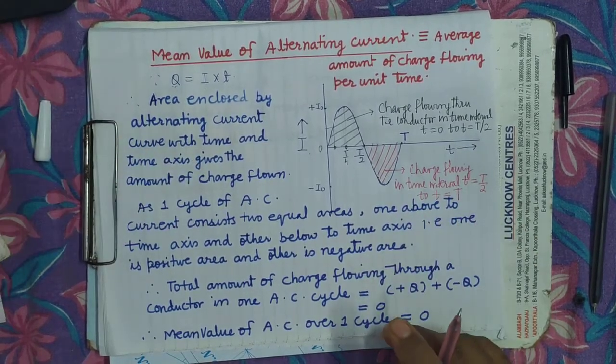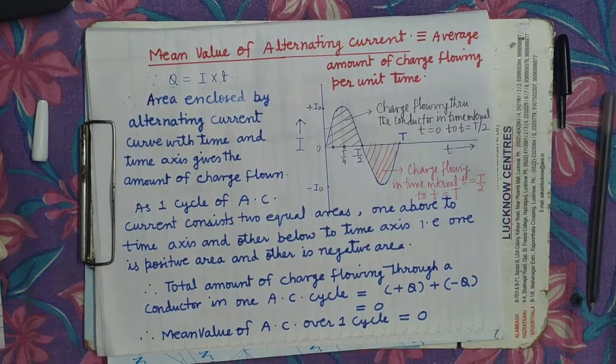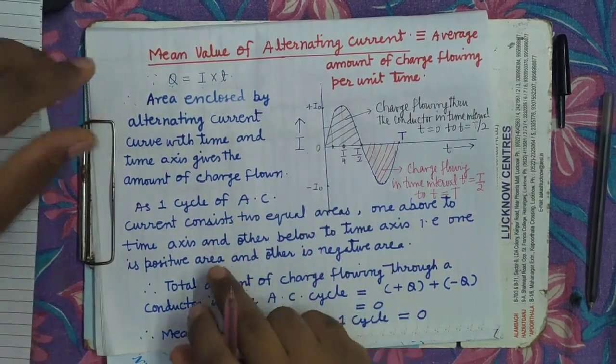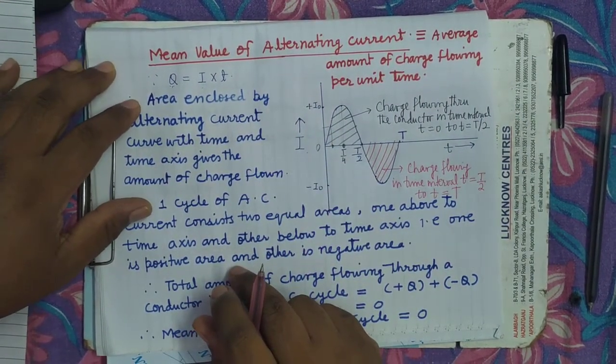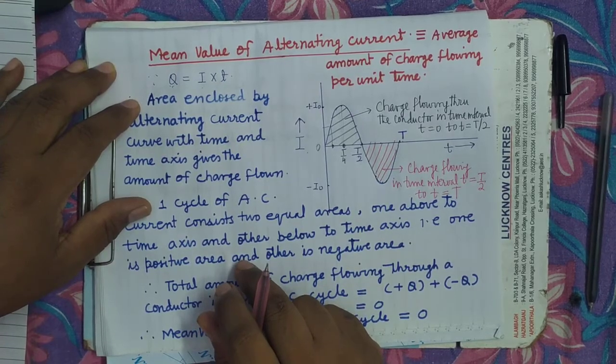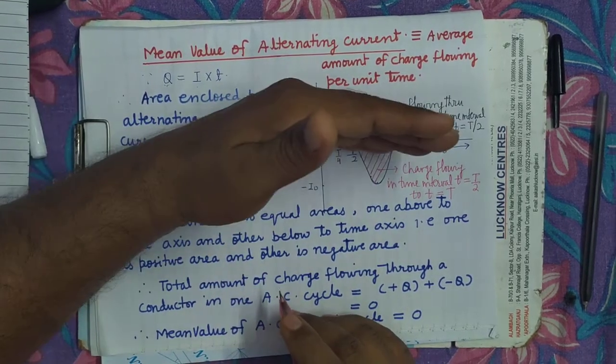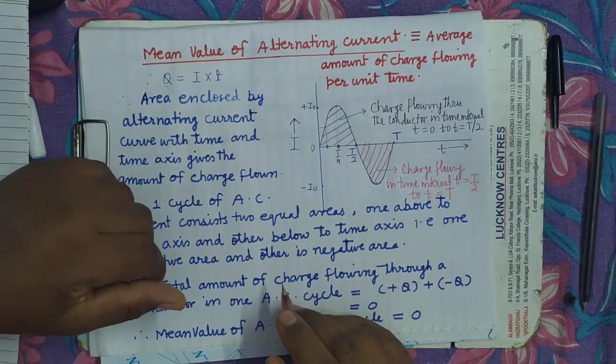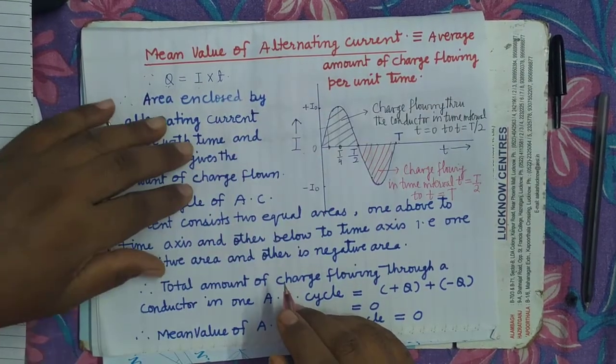Is it clear? Now see here, these two areas are equal in magnitude and opposite in sign. Why opposite in sign? Because one is above the time axis, the other is below the time axis.